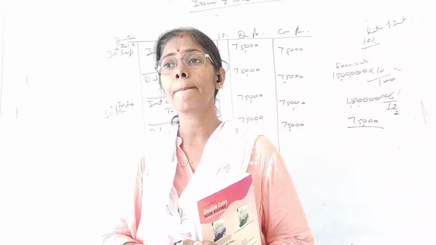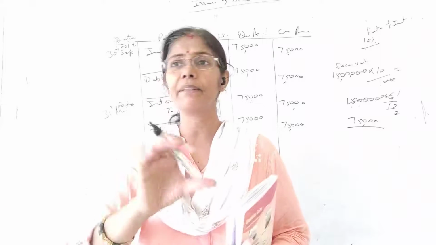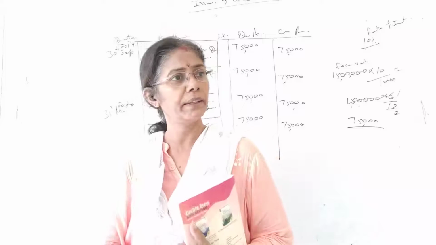Tanu, are you getting this? Yes, ma'am. So due का मतलब है when the time period is over, then it is due. Fine, it's done.